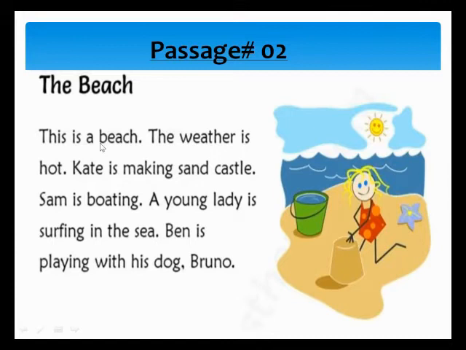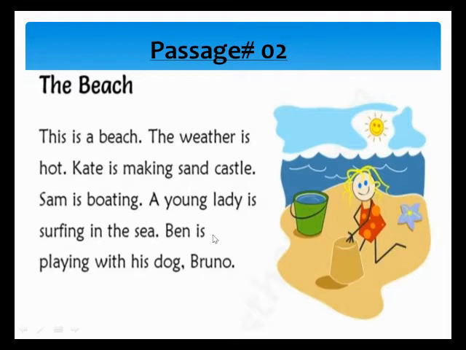Again, I am reading. This is passage number two. The beach. The weather is hot. Kate is making sandcastle. You can see in the picture, Kate is making sandcastle and Sam is boating. A young lady is surfing in the sea. Ben is playing with his dog Bruno. The dog name is Bruno.